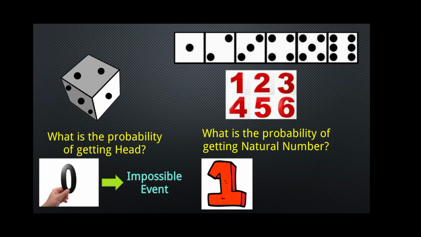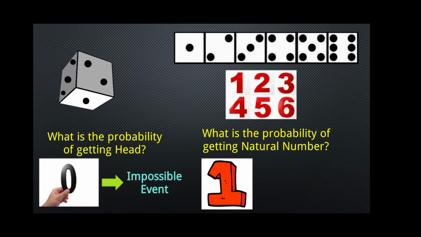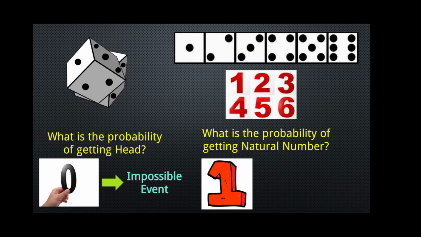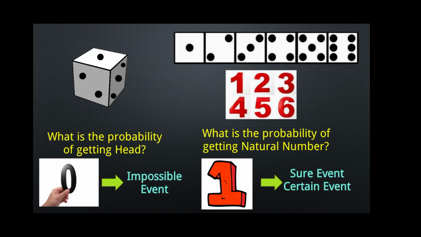The probability is 1. Definitely we will get a natural number on the roll of a fair die. On the other hand, the probability of 1 means there is a 100% chance of the event occurring. It is a certain or sure event.